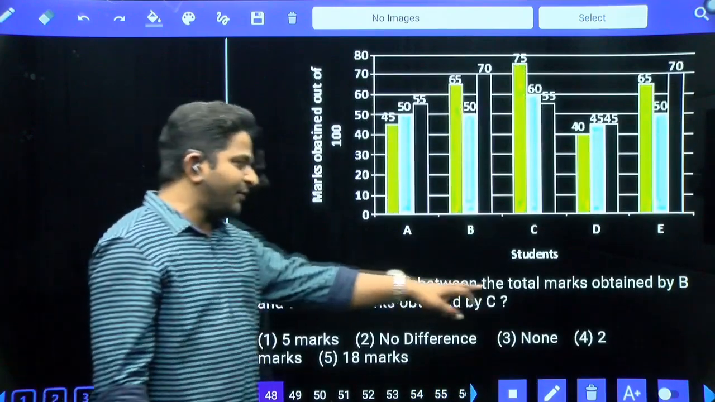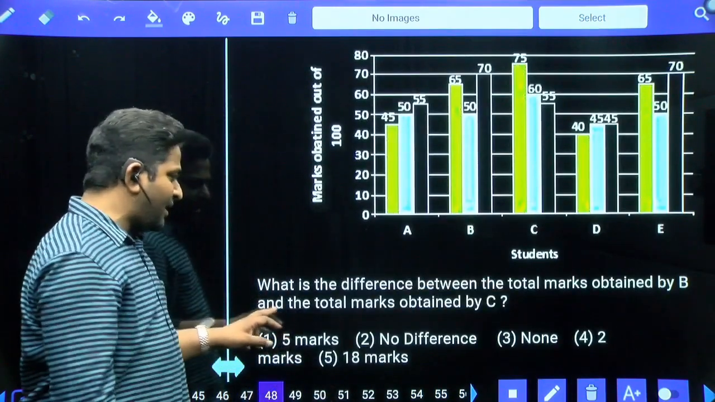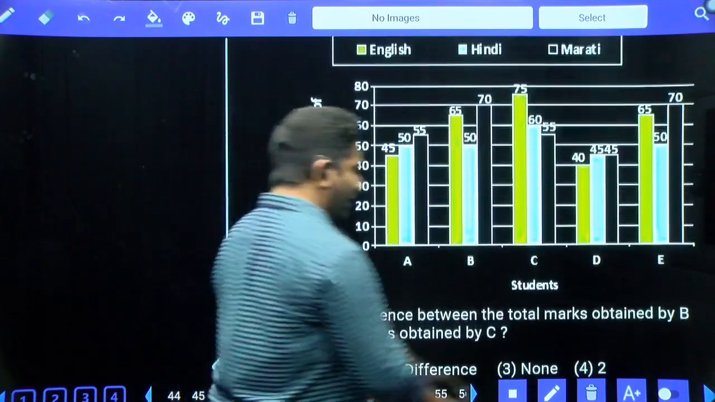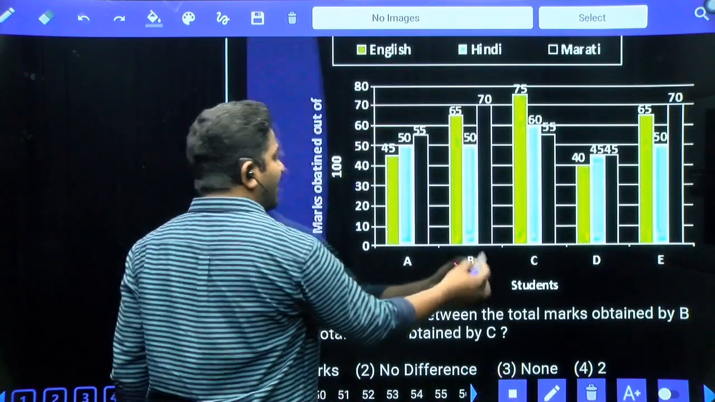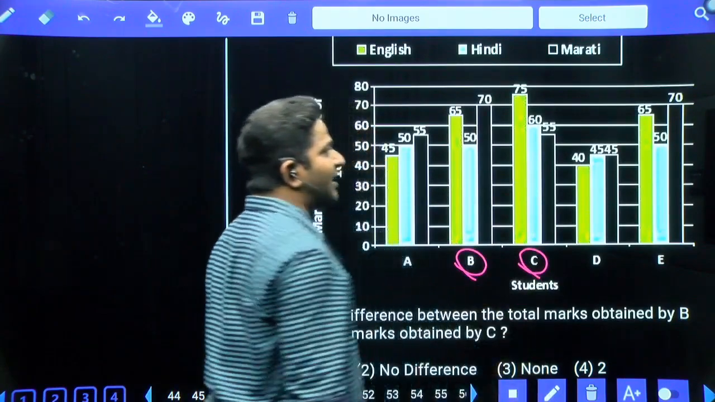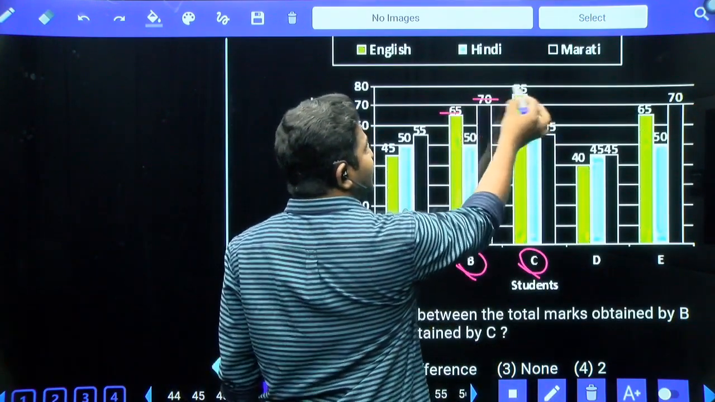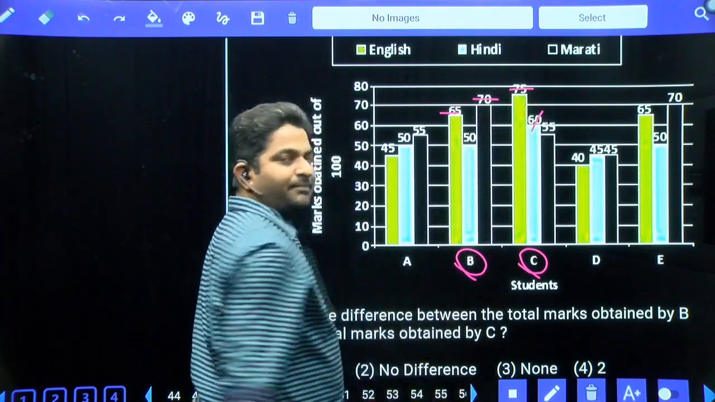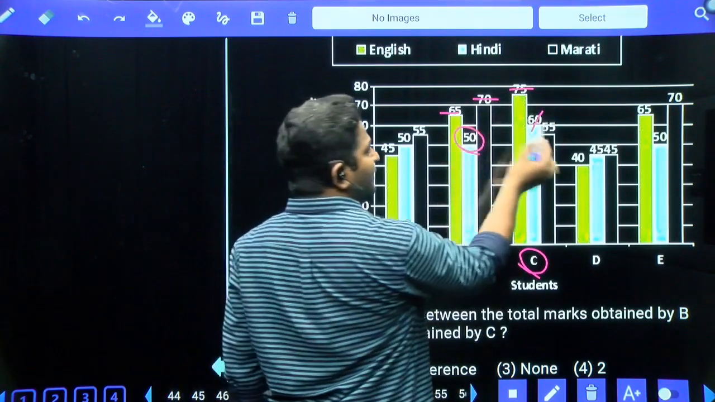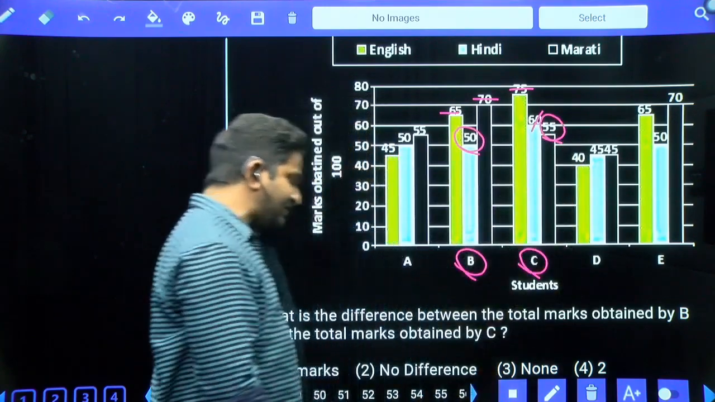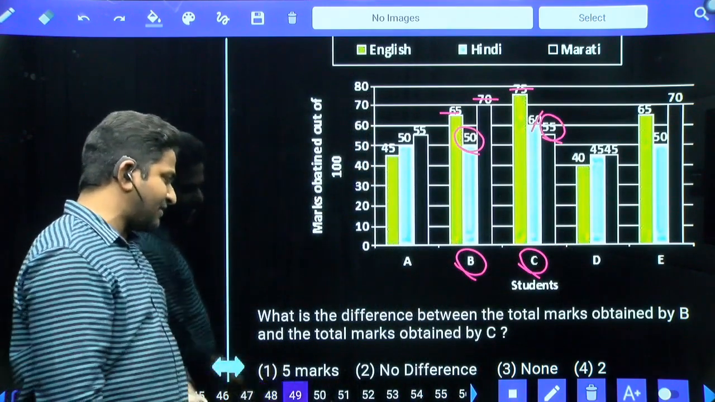What is the difference between total marks obtained by B and total marks obtained by C? Right, now let's look at this. B values and then C values. You're asked to calculate the difference here. 65-70, 75-60, both are same. Rest of the values are 50 and then 55. Difference is 5. 5 is the difference, first option is the answer.